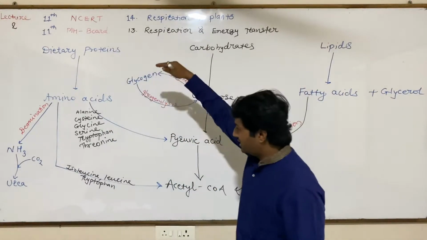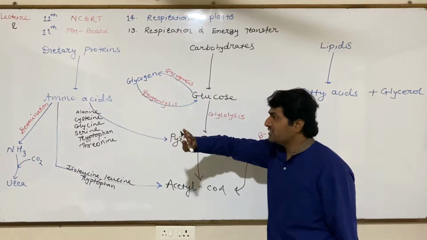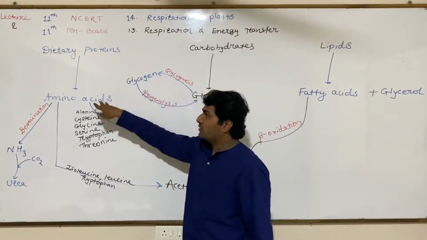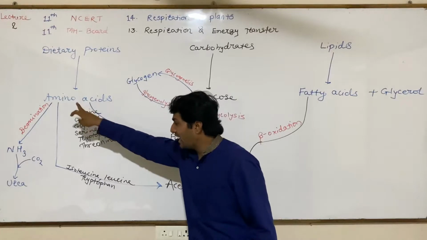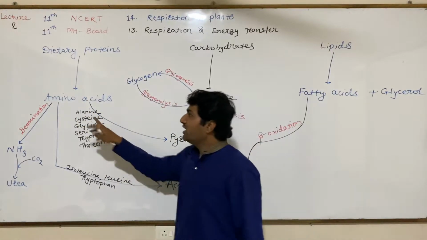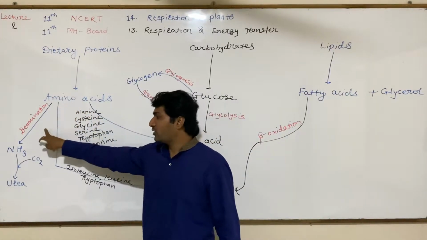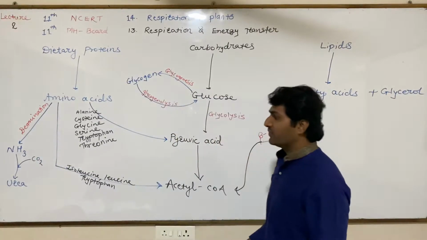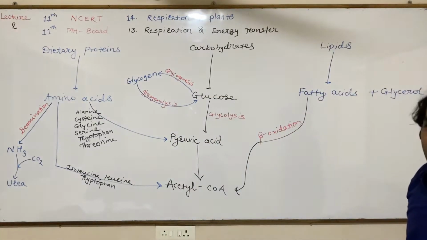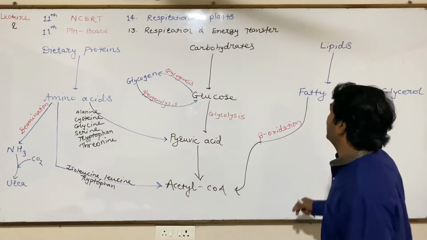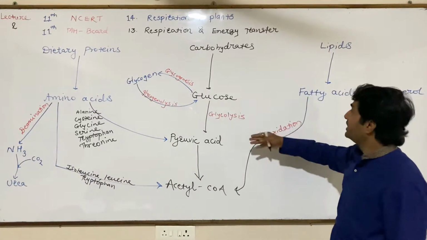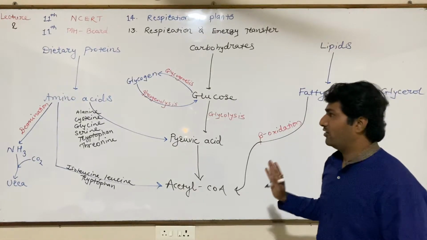Dietary proteins are converted to amino acids. After digestive processes, amino acids get converted to pyruvic acid. Amino acids can be converted into acetyl CoA. Excess amino acids undergo deamination to produce ammonia, and ammonia when combined with carbon dioxide will produce urea through the urea cycle or ornithine cycle. Similarly, the fate of carbohydrate and the fate of lipid we already discussed.